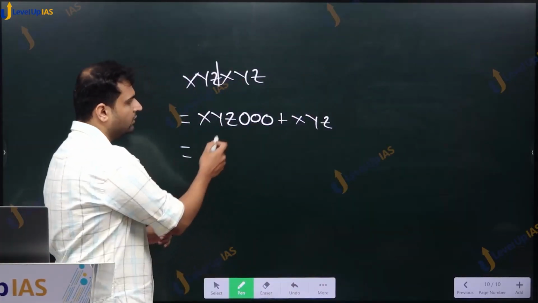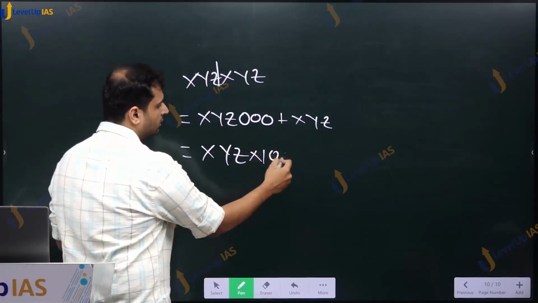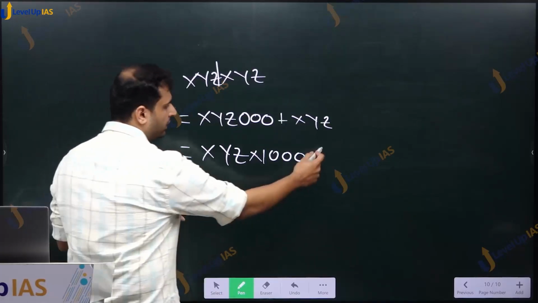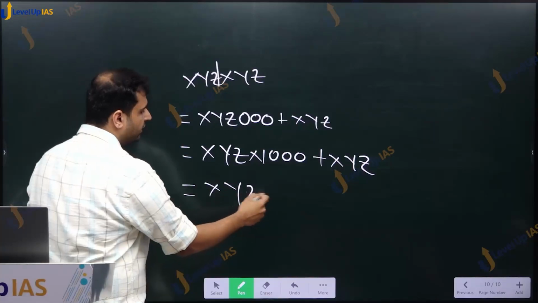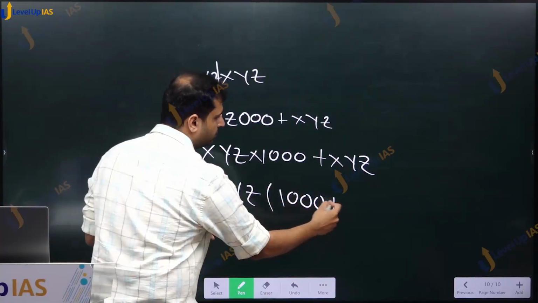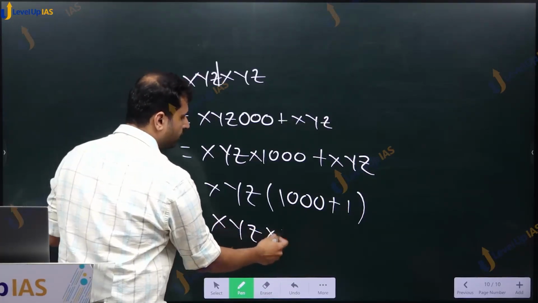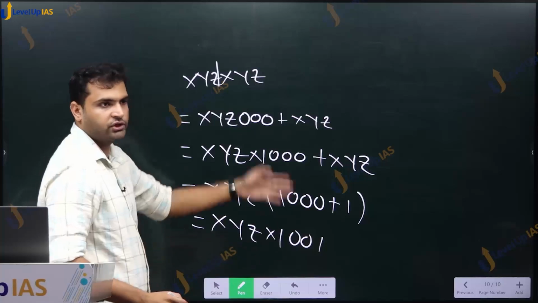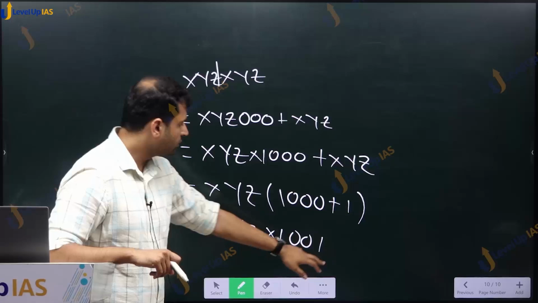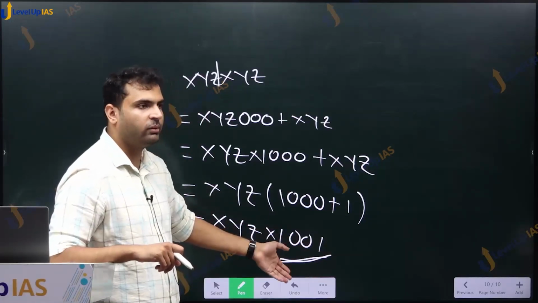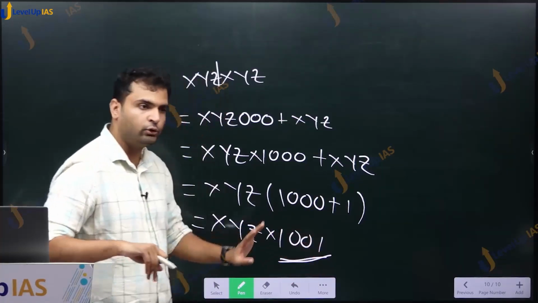Here what we do is we write it like this, and this xyz000 is nothing but xyz into 1000 plus xyz. Now we take xyz common, so we get xyz into 1000 plus 1. This is nothing but xyz into 1001, which is what we began with in that other PYQ. And this particular 1001 is divisible by all 7, 11 and 13. You can check it. That you have to check.